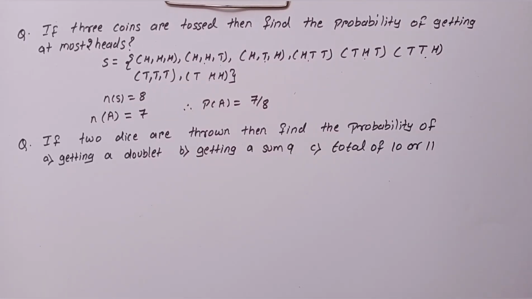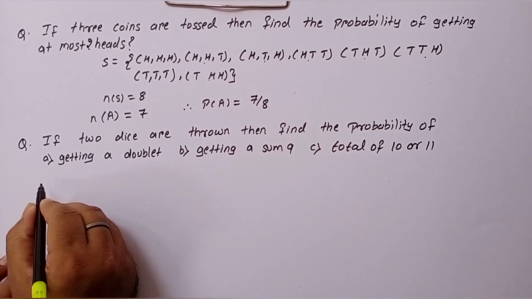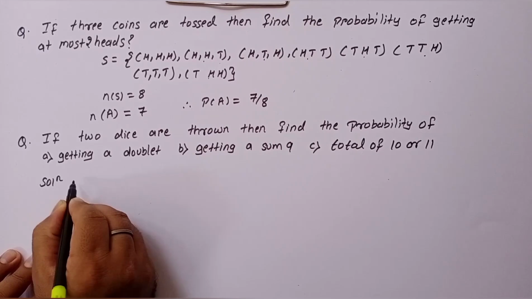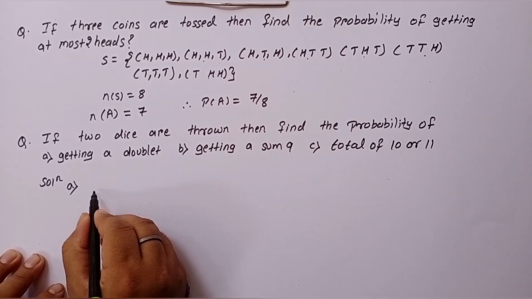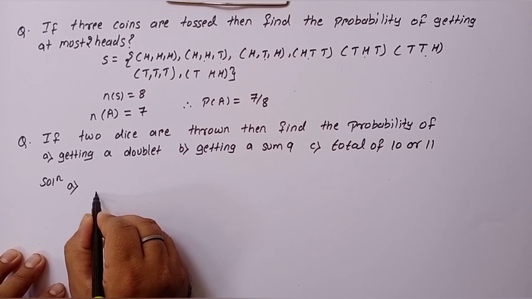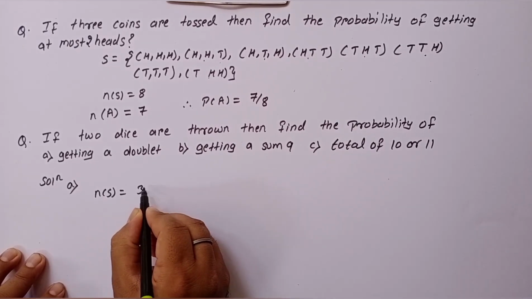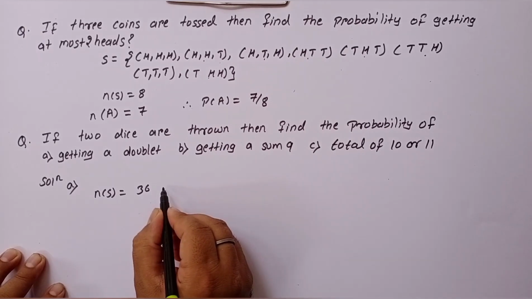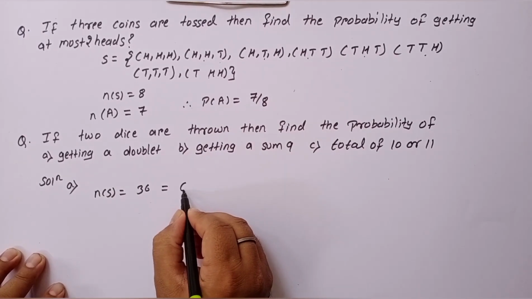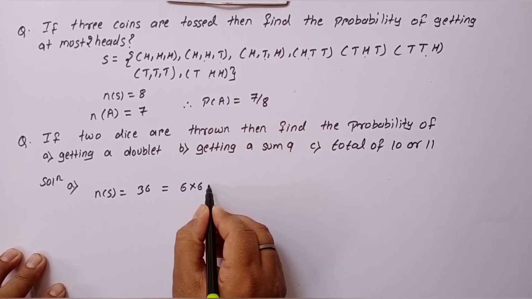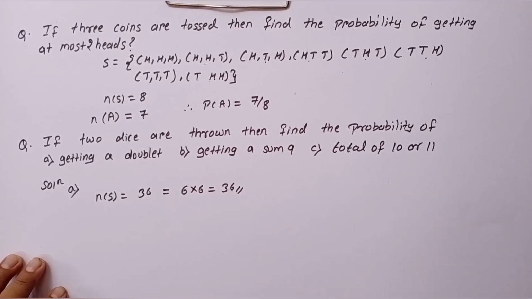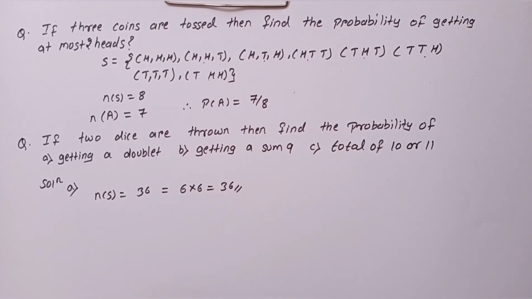Let's solve the next question. The question says, if 2 dice are thrown, then find the probability of A, getting a doublet, B, getting a sum of 9, C, a total of 10 or 11. So let's first solve part A. When we throw 2 dice, the sample space will be 36. For a single die, we have 6 possible outcomes. So for 2 dice, we will have 6 into 6, that is 36 possible outcomes.